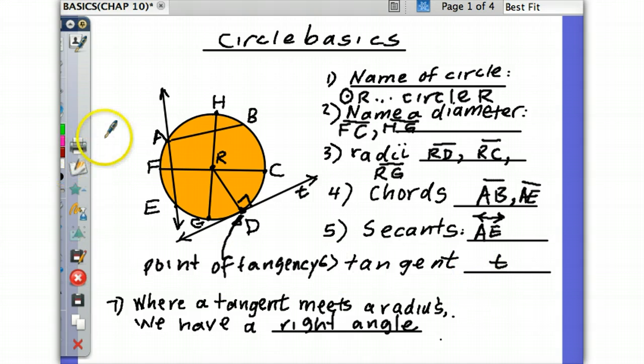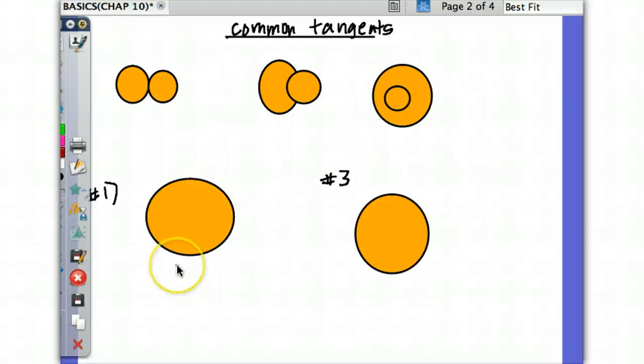All right, I'm going to go ahead and go to some features now of circles, common tangents. Give me a type of common tangent, yes.